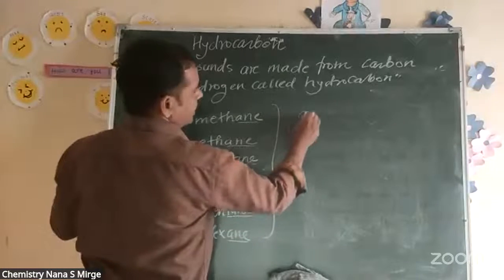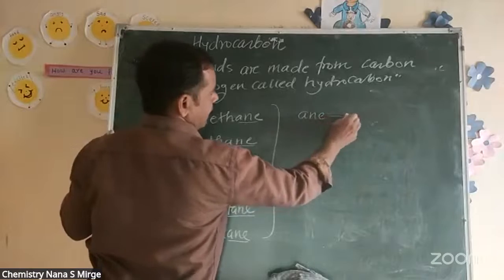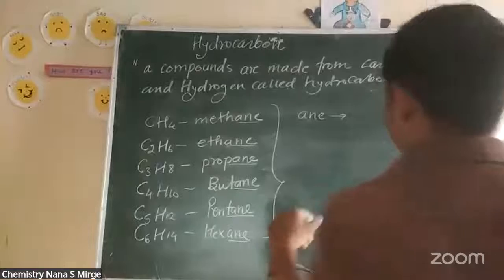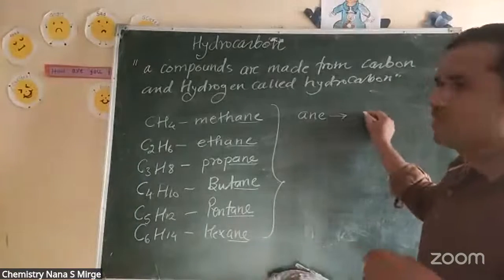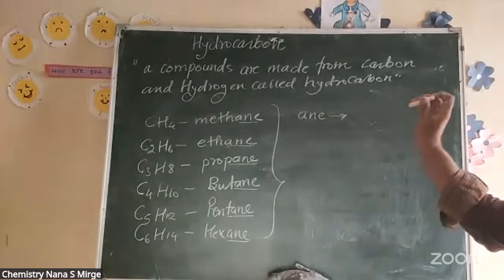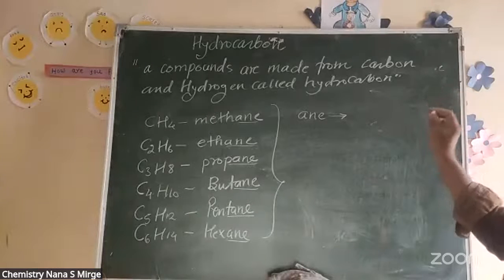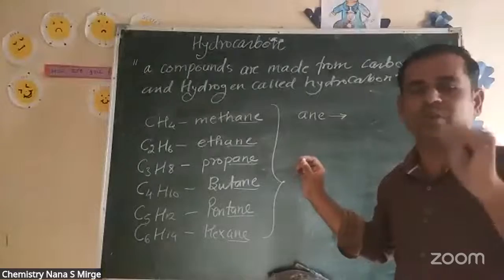So ANE indicates or denotes a saturated hydrocarbon. CnH2n, single, huh? सर क्या? इसका फॉर्मूला CnH2n होता है ना? हाँ, yes, that is a common formula.